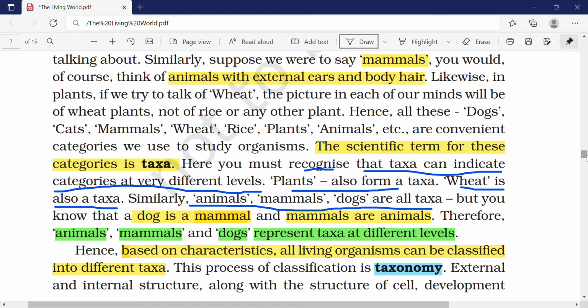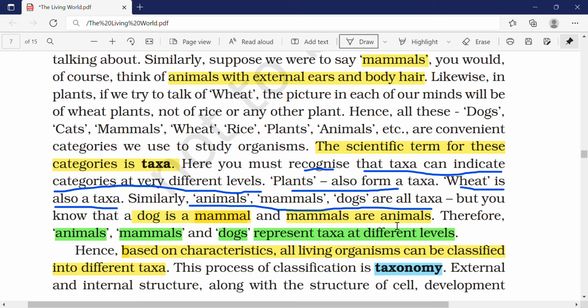You must recognize that taxa can indicate categories at different levels. Plants also form a taxa. Wheat is also a taxa. Animal, mammal, dog are all taxa. We know that dog is a mammal. Mammals are animals. So animal, mammal, dog, everything represents a different taxa at a different level.